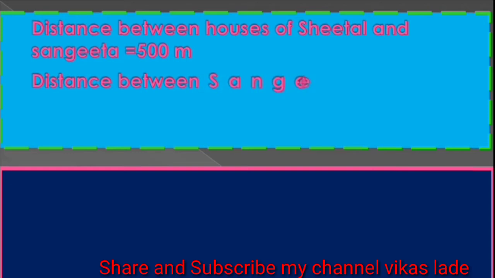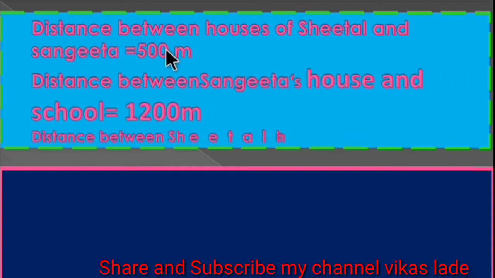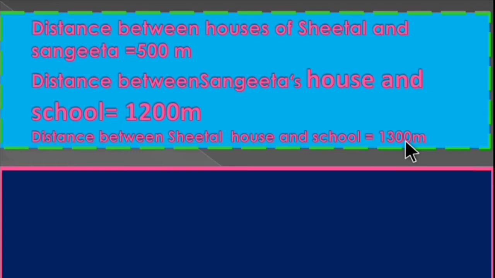In the first example, on page number 1, the straight line distance between the houses of Sheetal and Sangeeta is 500 meter, and the distance between Sangeeta's house and school is 1200 meter. The straight line distance between Sheetal's house and school is 1300 meters. Suppose Sheetal takes 5 minutes to reach Sangeeta's house and then 24 minutes to reach the school from there.